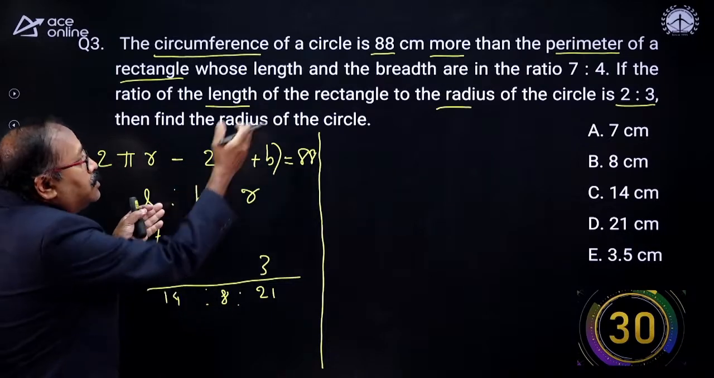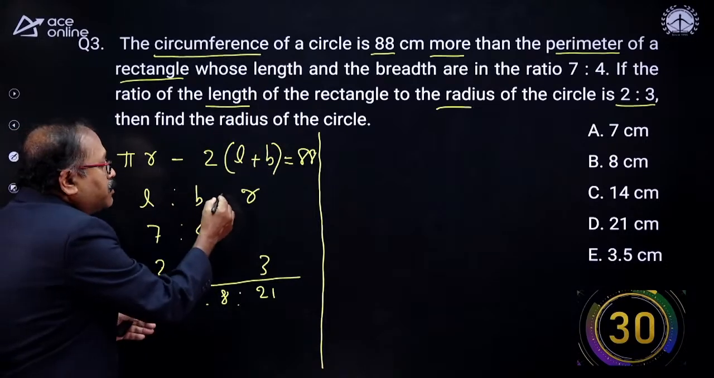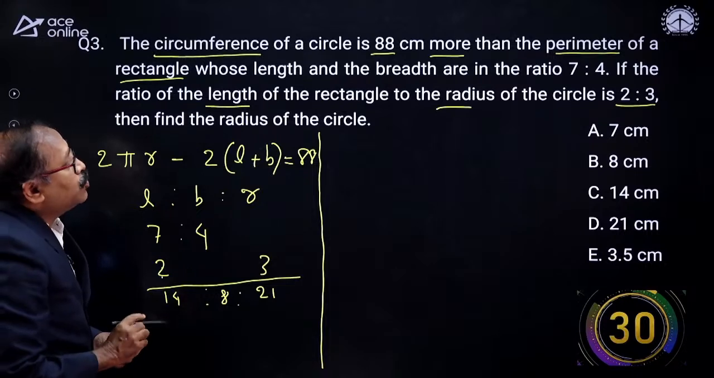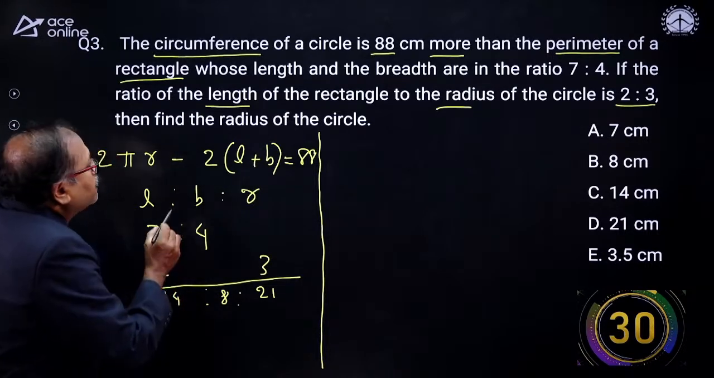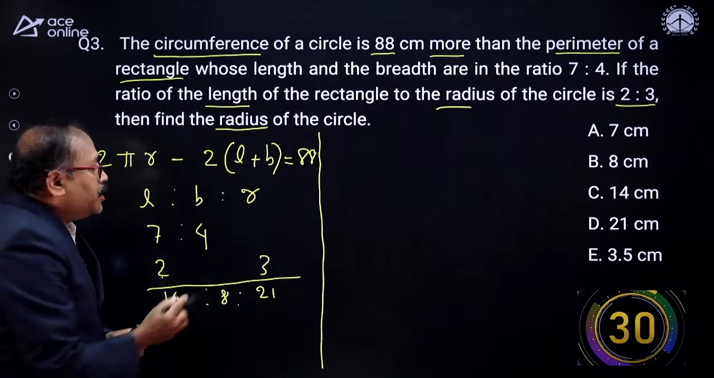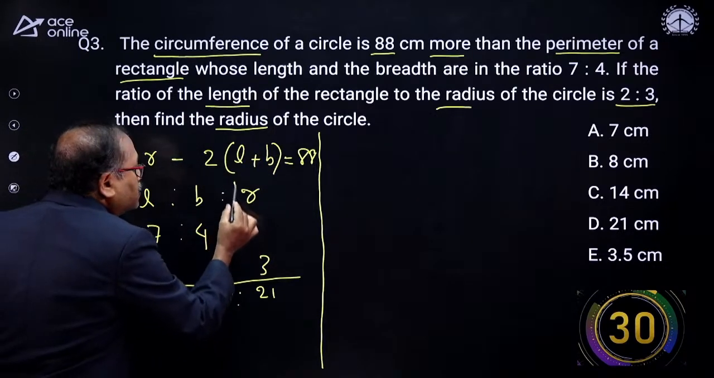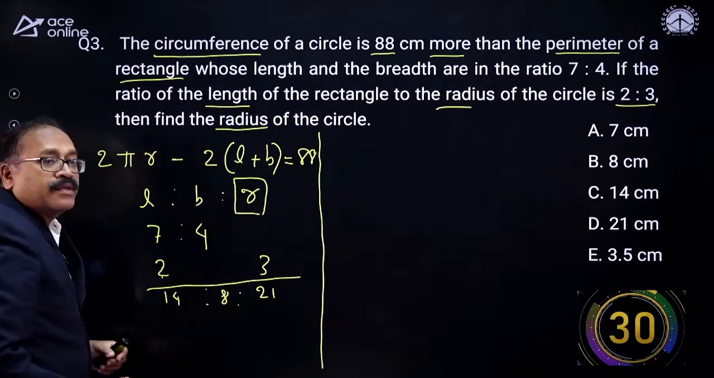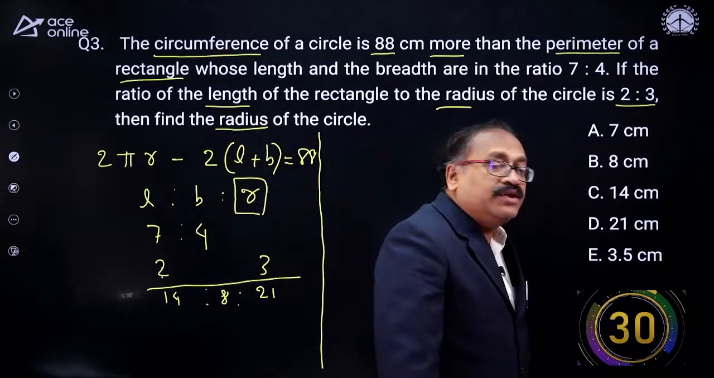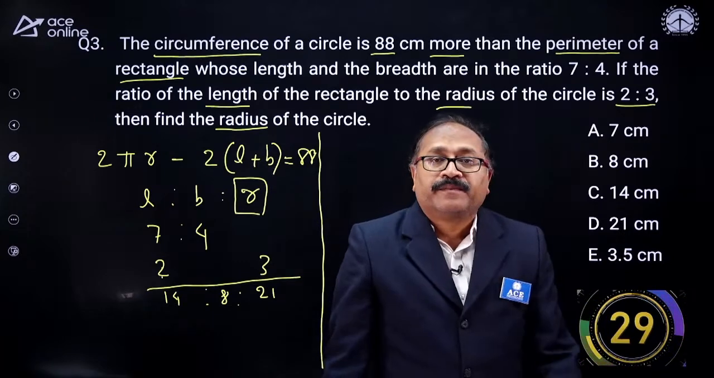We have in the question the ratio of the length, breadth and radius, and we have this relation given to us. Now what is the question? Then find the radius of the circle. You are asked to find out this R. Now will you try, my friends? I'll give 30 seconds for you. Yeah. Do it.